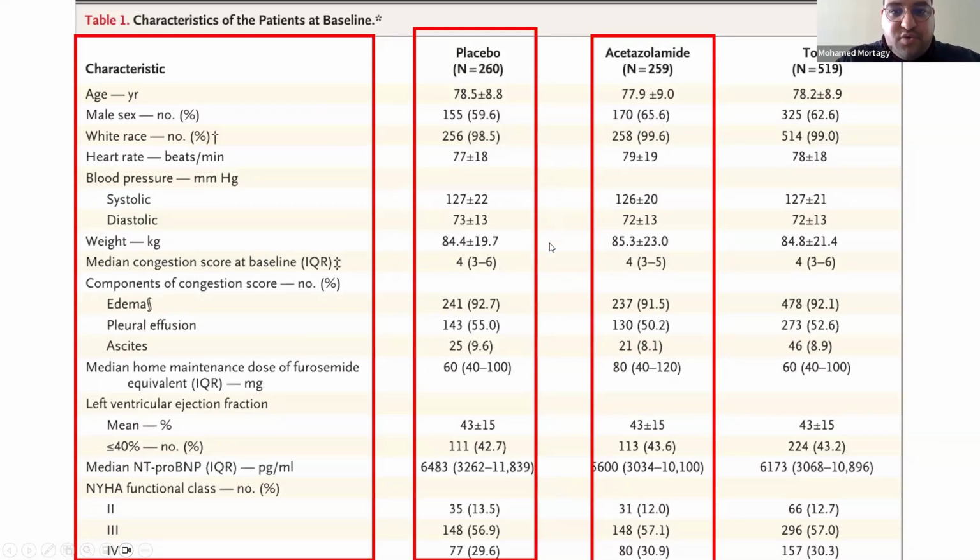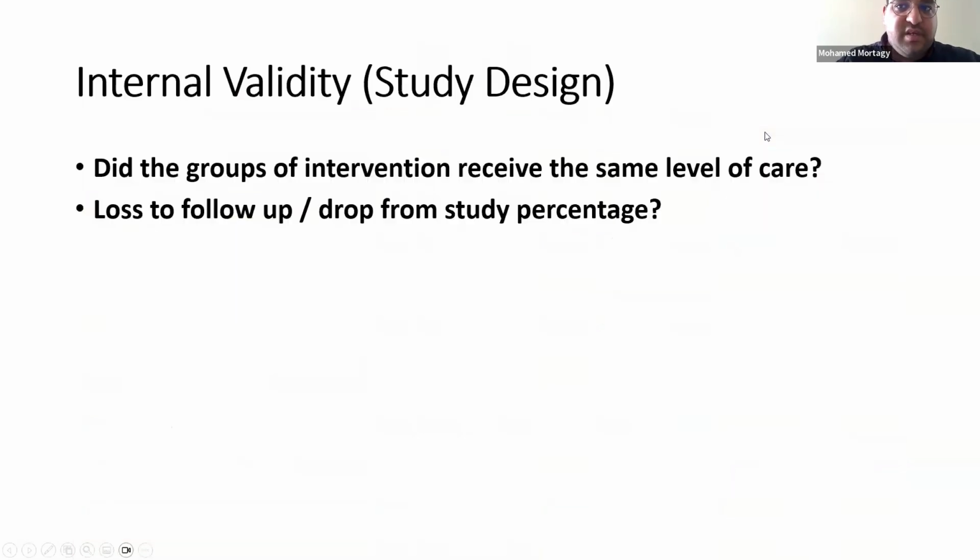If you look at blood pressure, weight, you have to look at each of those characteristics and see if the numbers are almost equal in both groups. And this means that they actually represented or randomized the patients in a good way. Because if you did good randomization, those two groups should be equal in their baseline characteristics. That's how statistics is. But if you see one or more characteristics more represented in one of the groups, that's not good randomization. So you have to be aware of this.